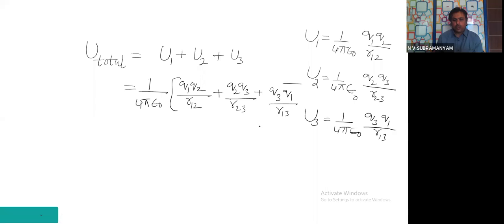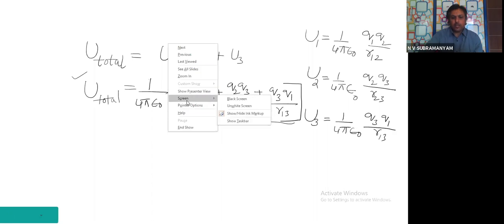That is the value of all the three potential energies added together, which gives the total potential energy of the system. I hope the example is clear.